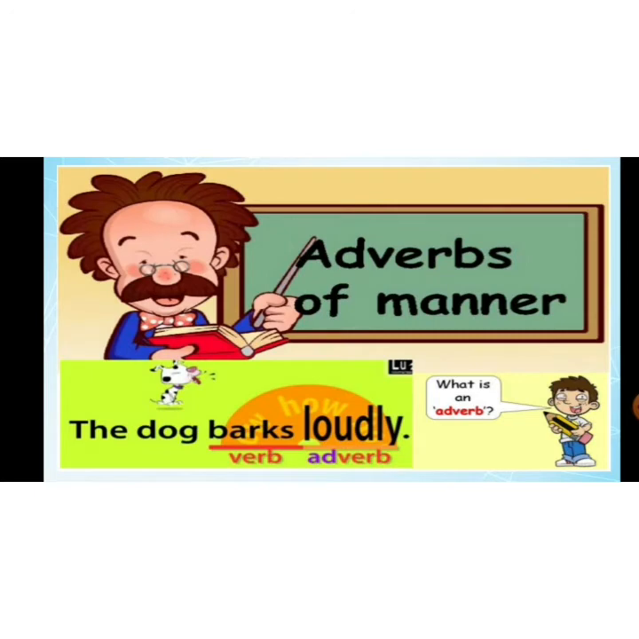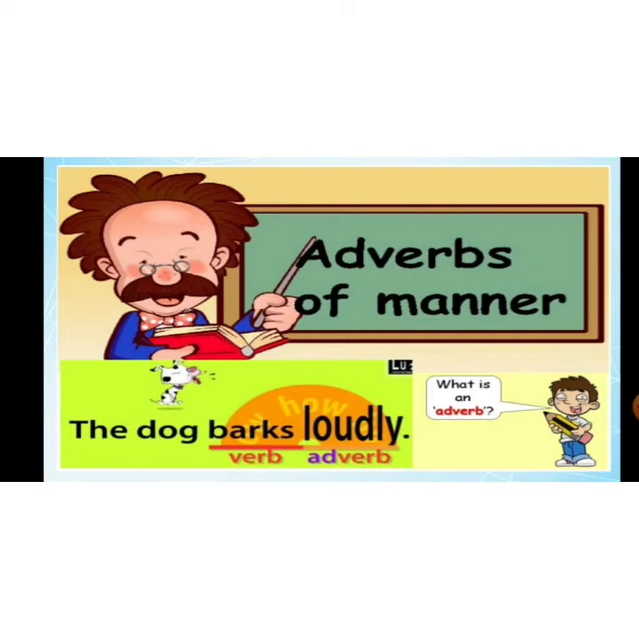Let's read adverbs of manner. Adverbs of manner talk about how the action is being done. For example, the dog barks loudly. In the above sentence, the action word is barks. And how is the dog barking? He is barking very loudly. Adverb of manner answers the question how the action is being done. कि action कैसे हुआ है? In the above sentence, the dog barks loudly. The action is being done very loudly.